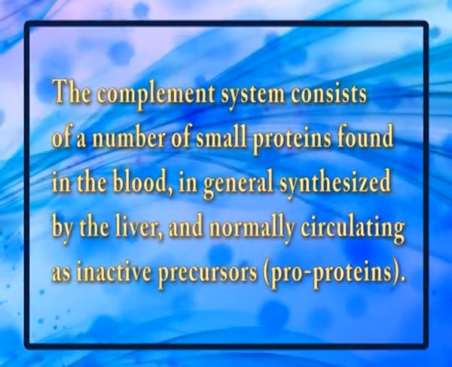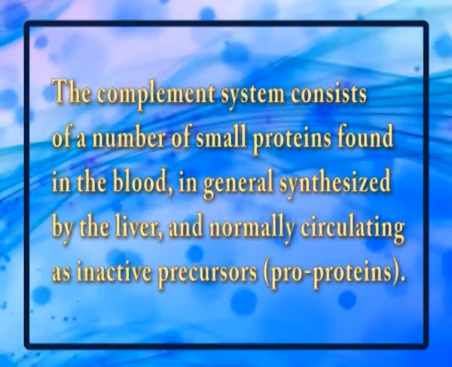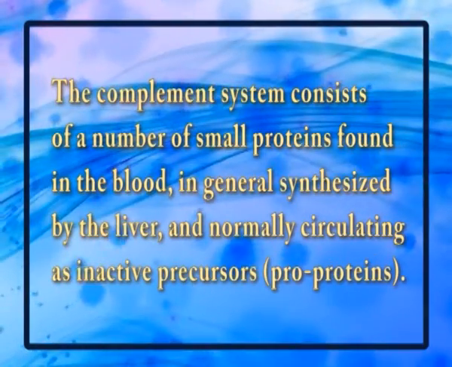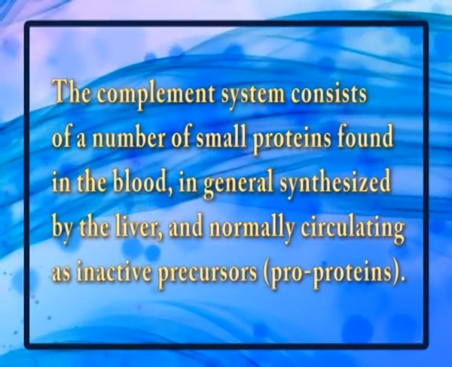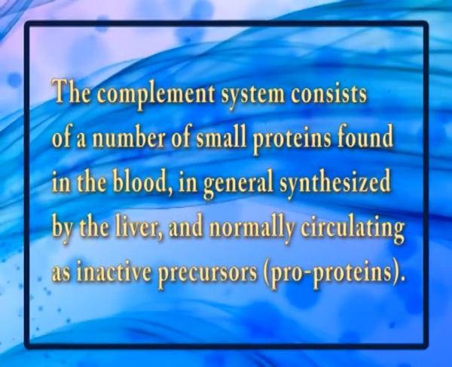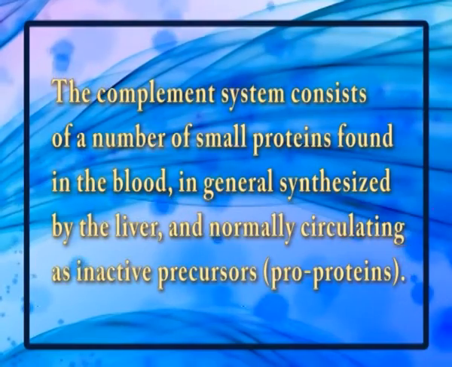The complement system consists of a number of small proteins found in the blood, in general synthesized by the liver and normally circulated as inactive precursors, that is, proenzymes or zymogens. When stimulated by one or several triggers, proteases in the system cleave specific proteins to release cytokines and initiate an amplifying cascade of further cleavages.